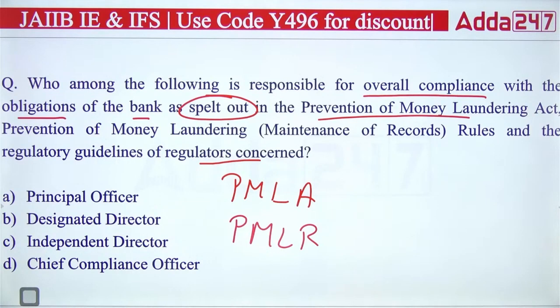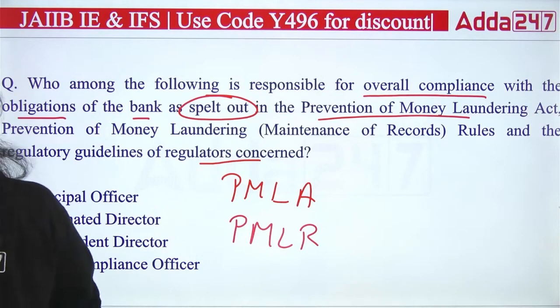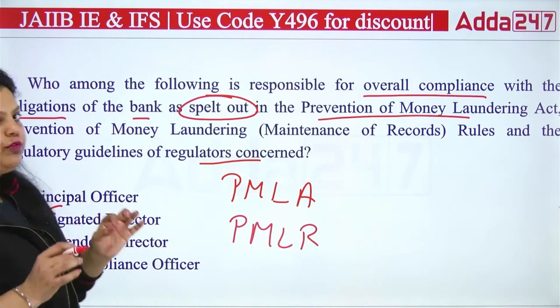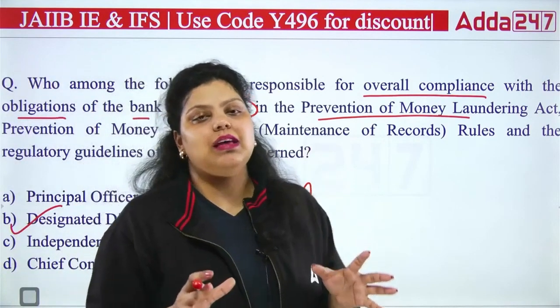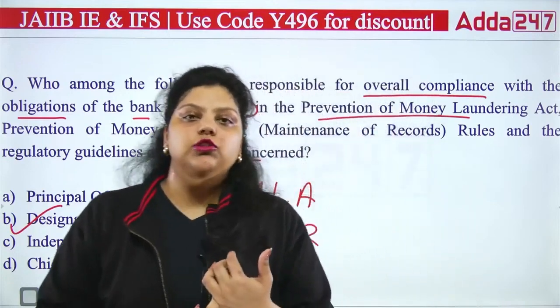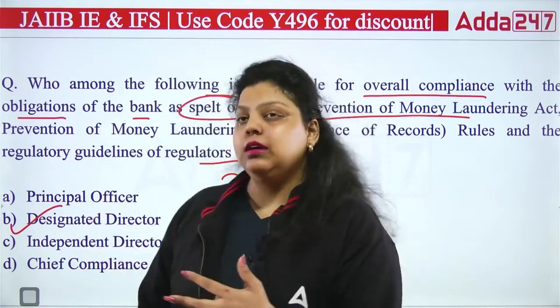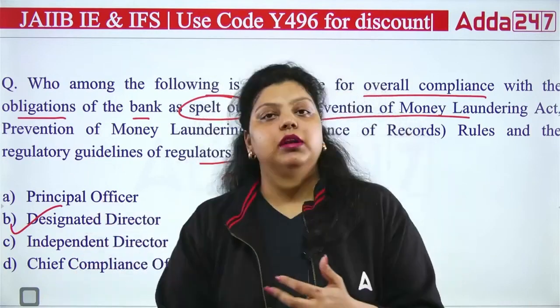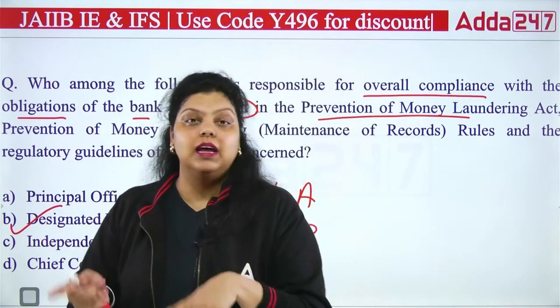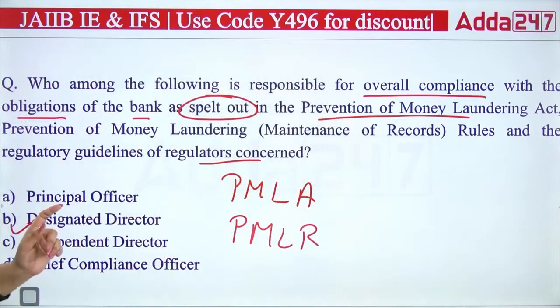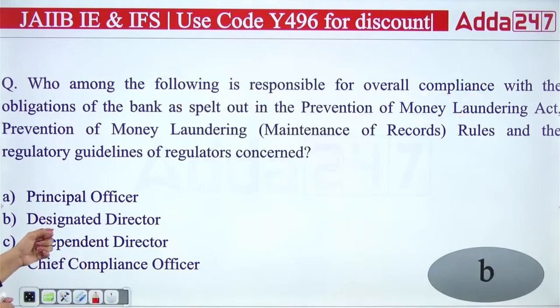Okay, so actually it is the responsibility of the designated director. The designated director has to make sure that overall compliance is done according to the Prevention of Money Laundering Act and the Prevention of Money Laundering Rules. The principal officer has the responsibility to submit the report to FIU-IND as per the prescribed duration. So the right answer here will be B. Next.